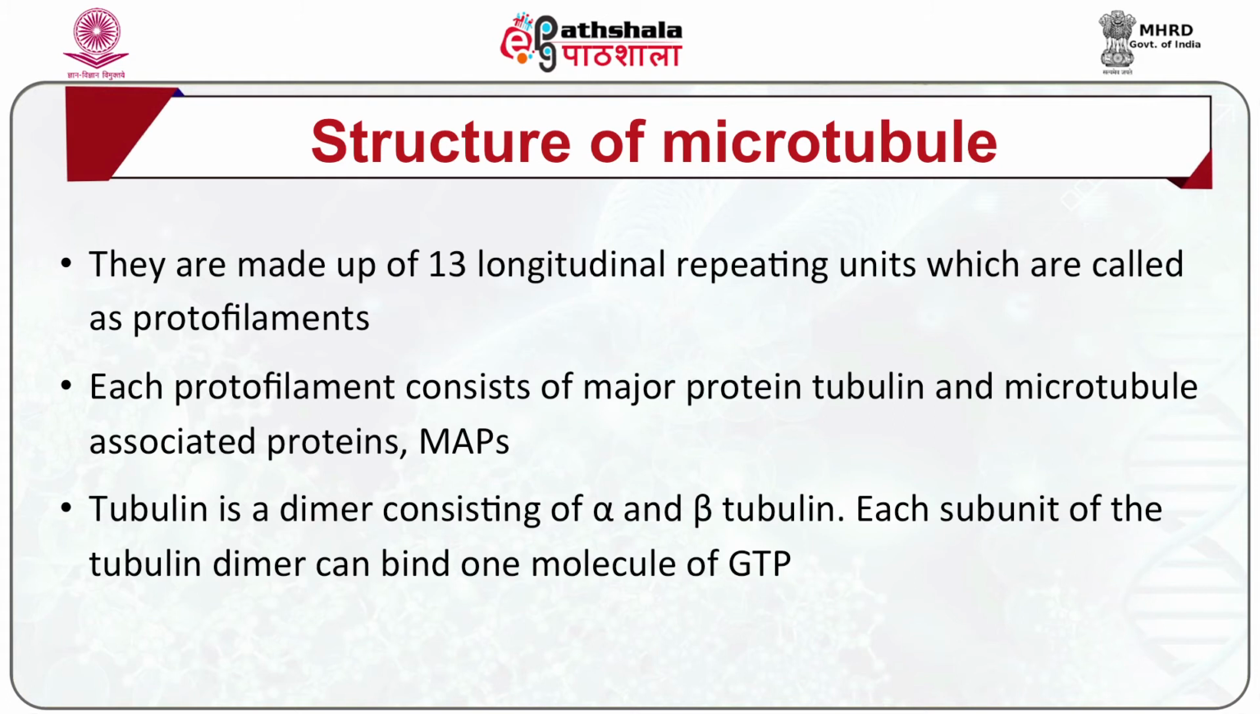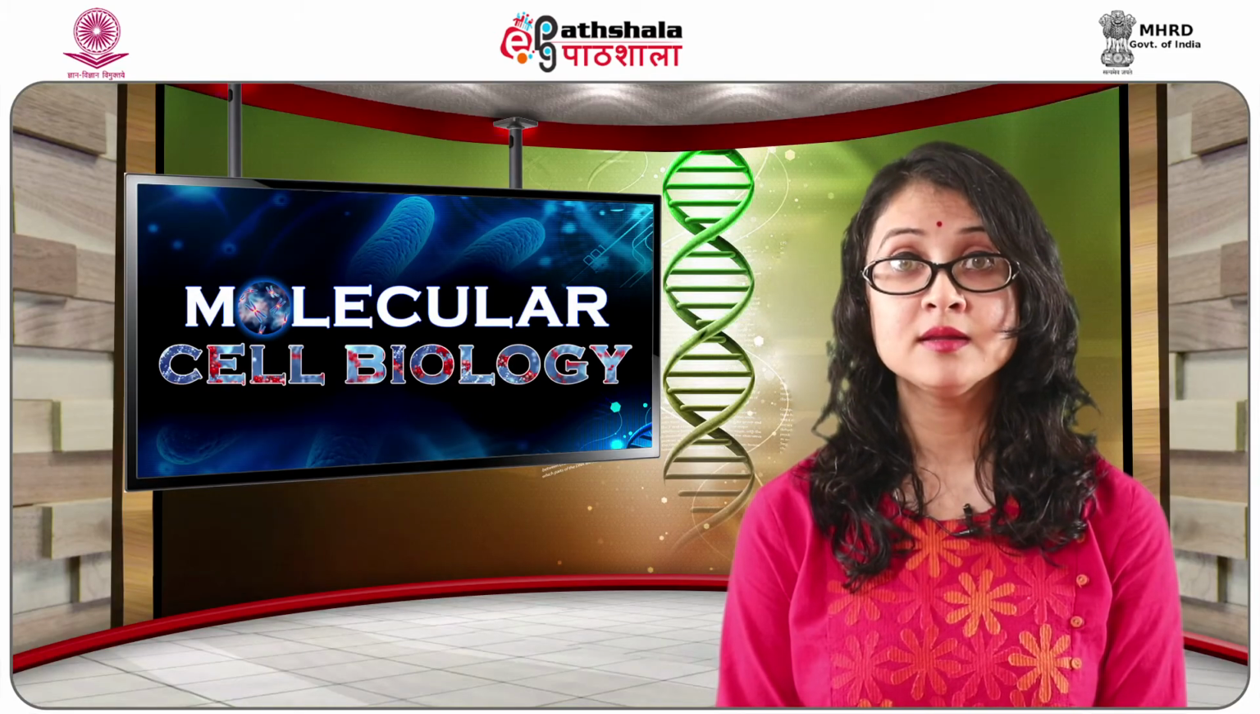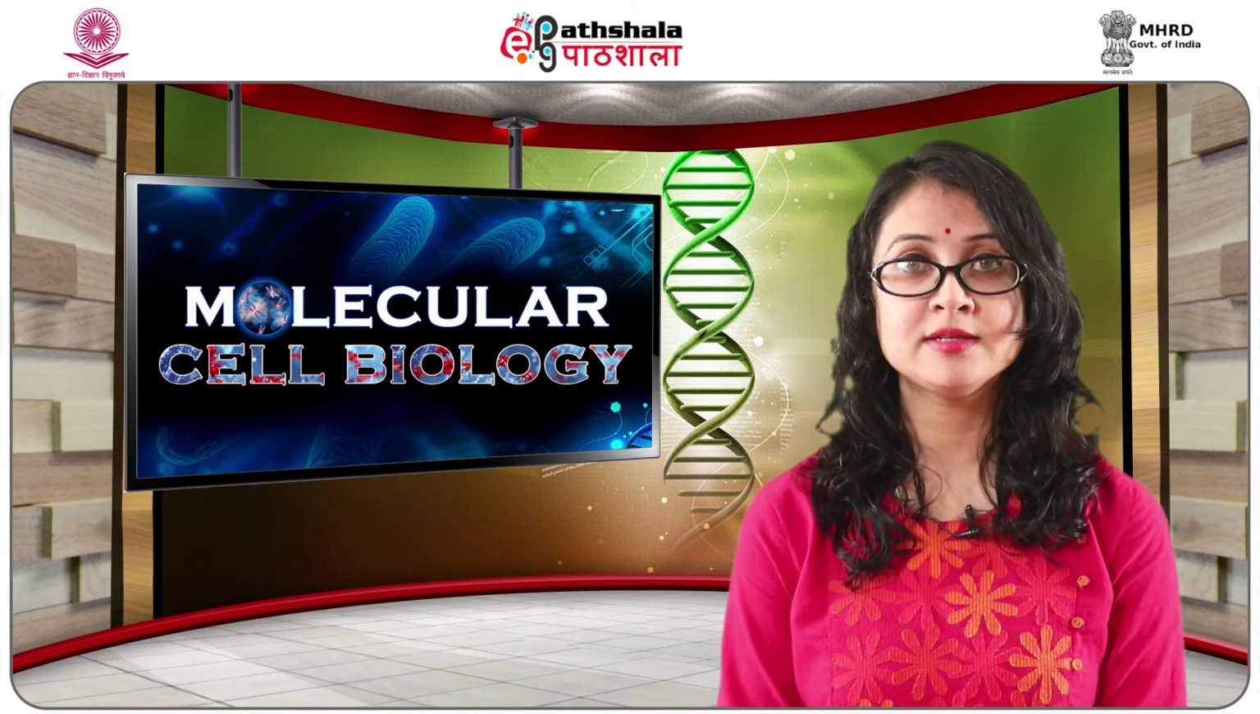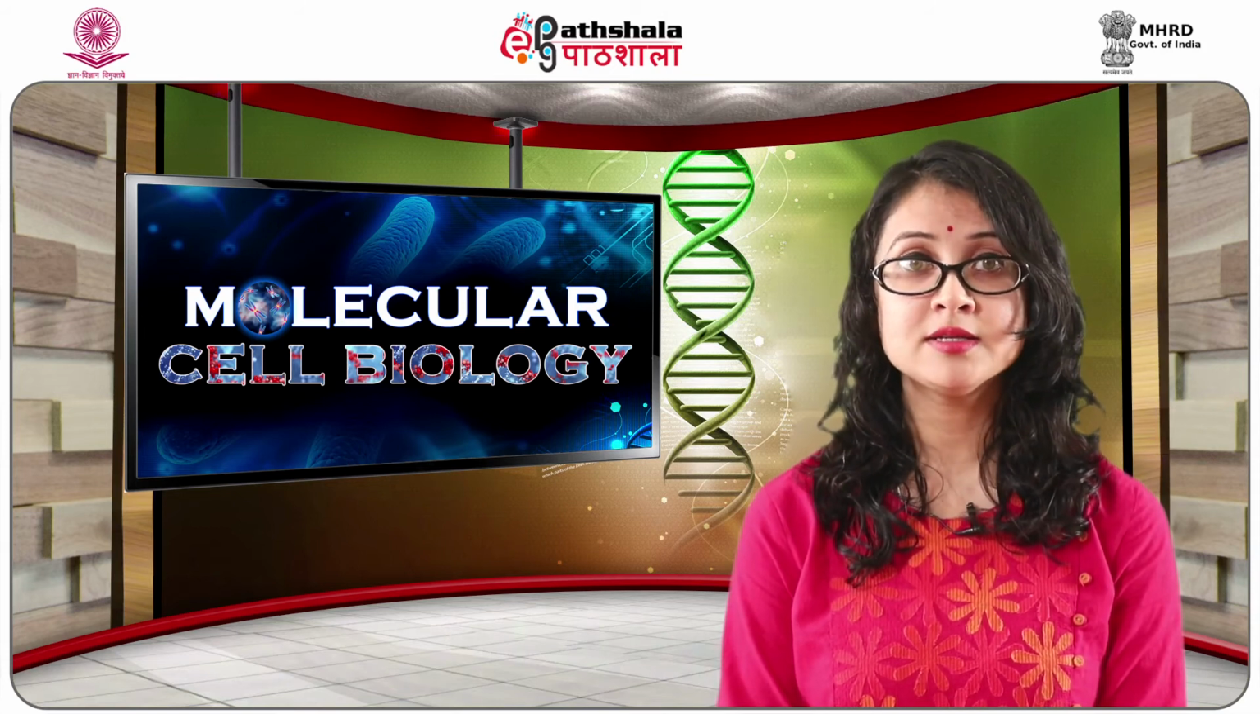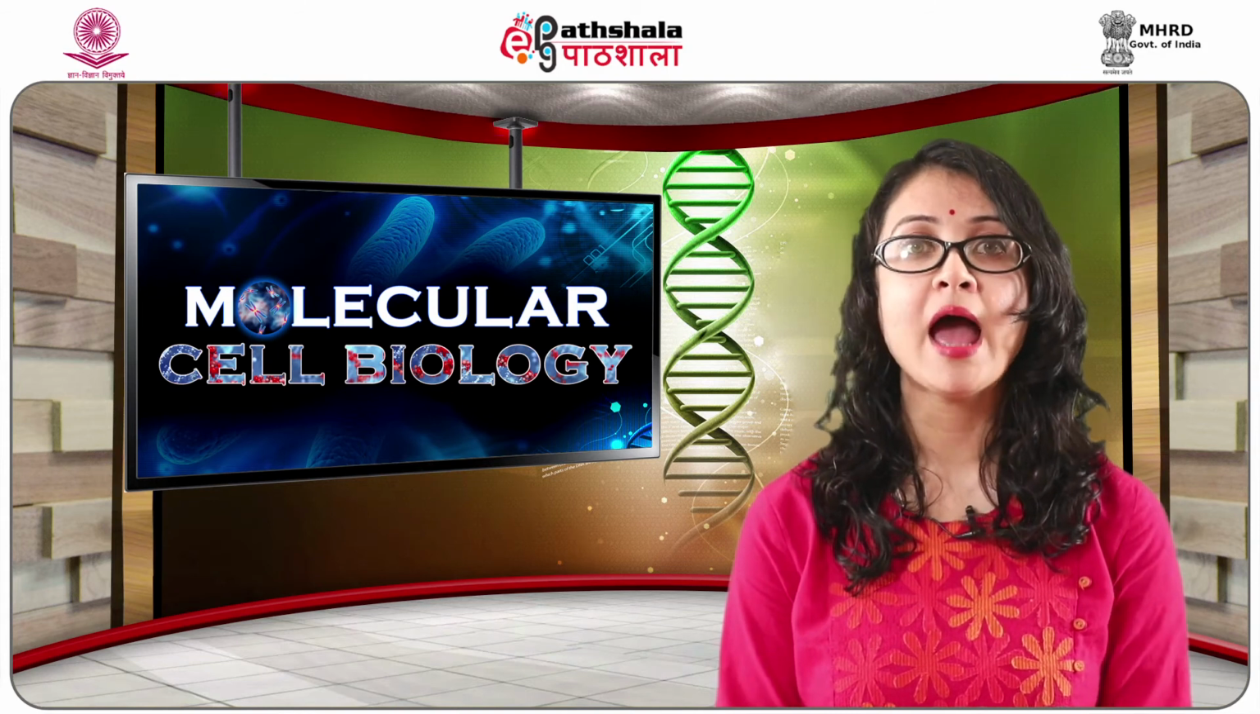Structure of microtubules indicates that they are made up of 13 longitudinal repeating units, which are called protofilaments. Each protofilament consists of the major protein tubulin and microtubule associated proteins, which are abbreviated as MAPs. Tubulin is a dimer, consisting of alpha and beta subunits. Each subunit of the tubulin dimer can bind one molecule of GTP. The GTP in the alpha subunit is non-hydrolyzable, whereas the beta subunit is exchangeable with free GTP and hydrolysis.